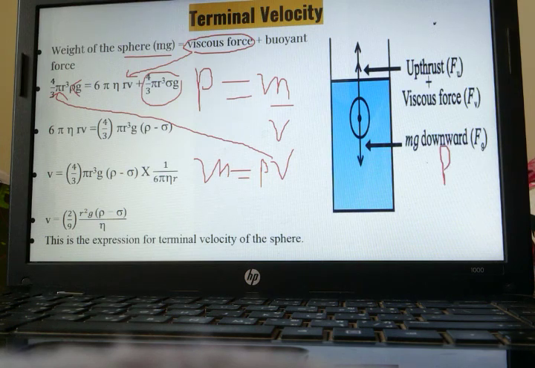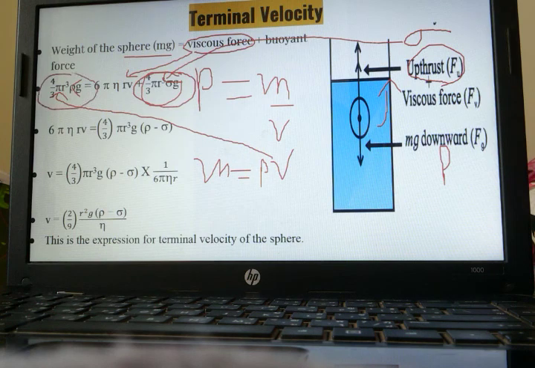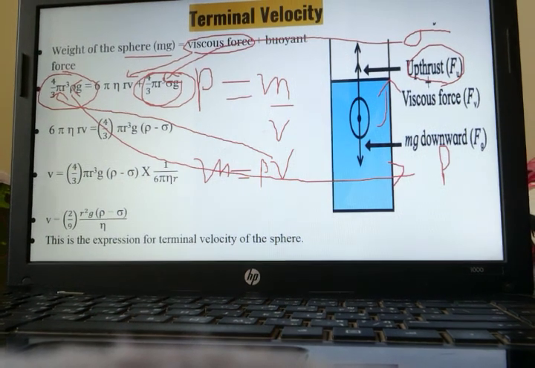What is the density of the sphere? It is rho. Whenever we consider the upthrust force, upthrust force means what? Force given by the liquid. At that time we will be considering the density of the liquid, that is sigma. So therefore here we have taken sigma, because this is consisting of liquid. And here we have taken rho, because it is consisting of solid. Okay.